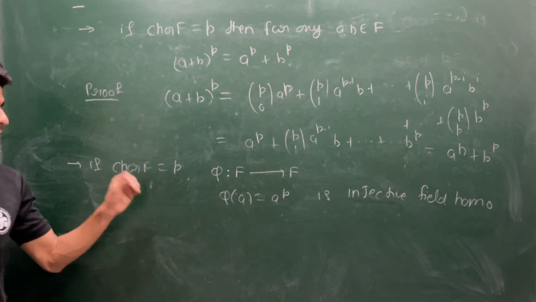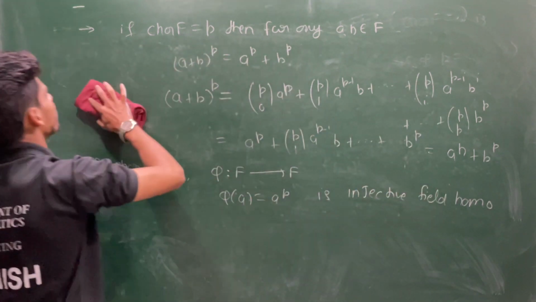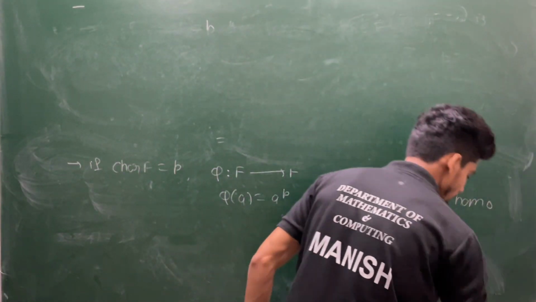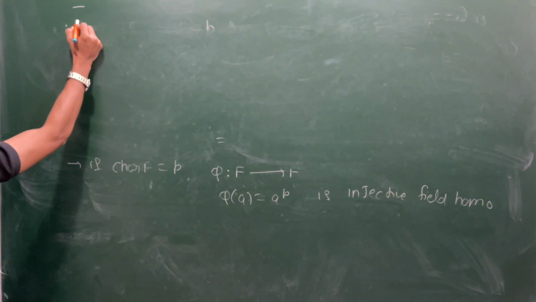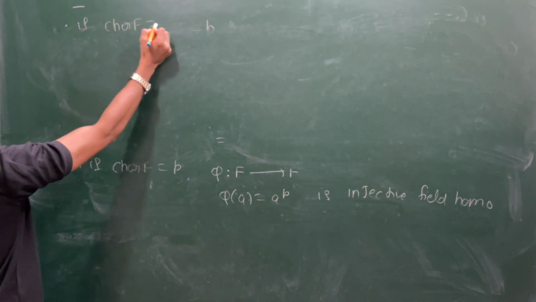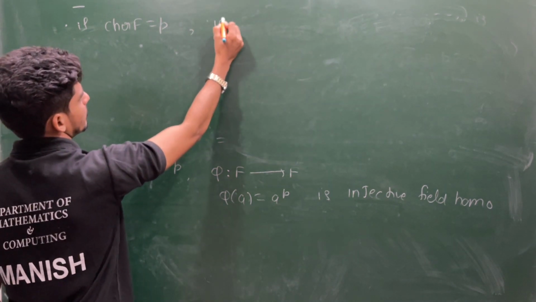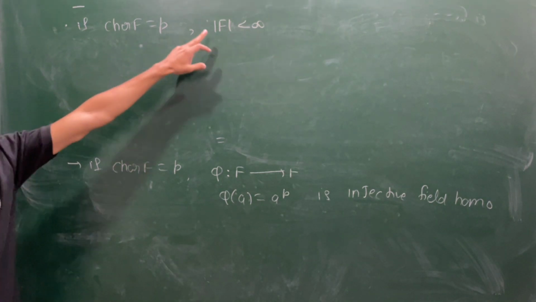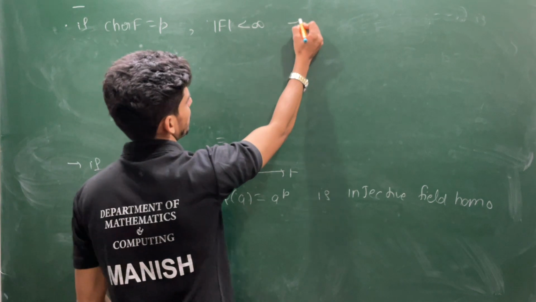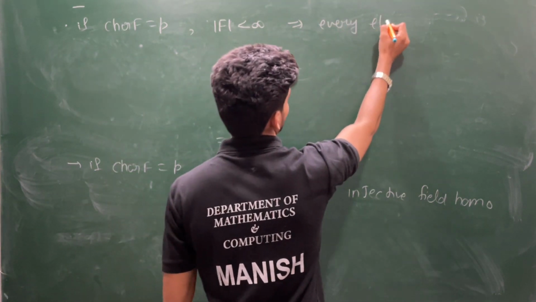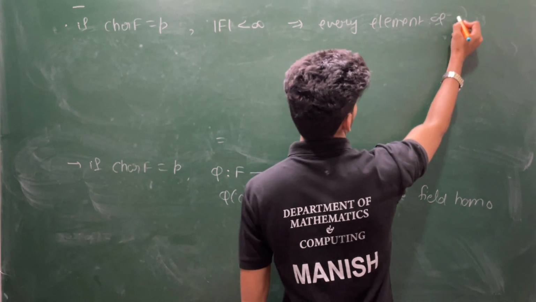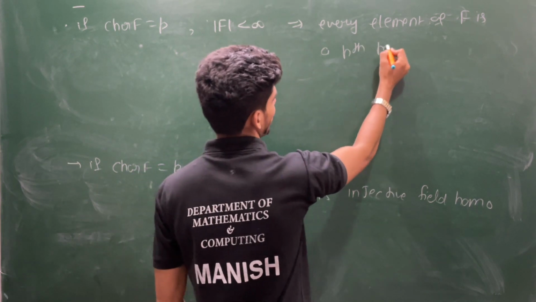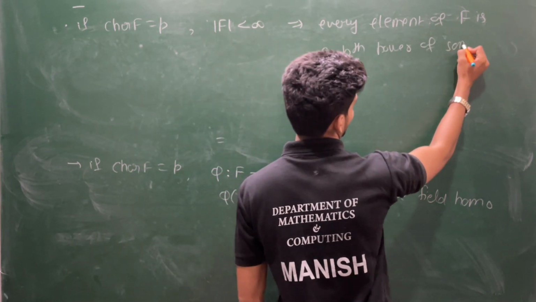Now once you understand this, let me give you another nice property, but for that you need one more restriction. If the characteristic of the field is p and the cardinality of the field is finite, this implies every element of F is a p power of some element.